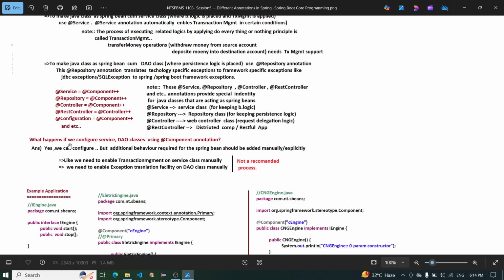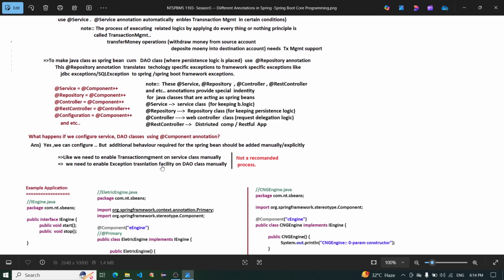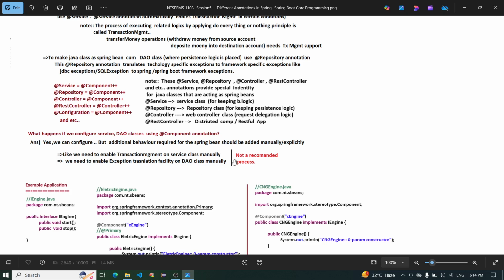What happens if we configure a service or DAO class using the @Component annotation? Yes, we can configure it, but the additional behavior required for the Spring Bean must be added manually and explicitly. Like, we need to enable transaction management on the service class manually, and we need to enable the exception translation facility on the DAO class manually. It is not a recommended process.